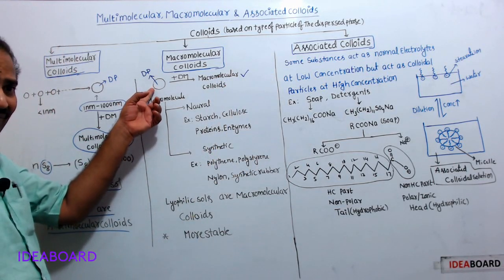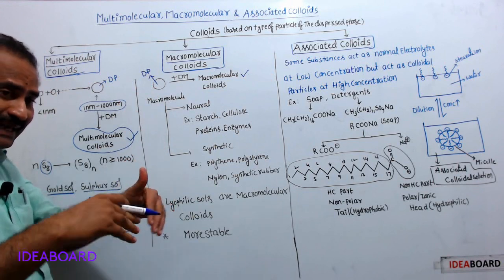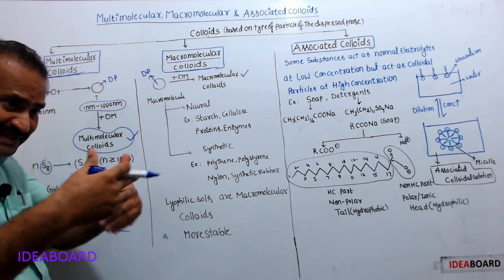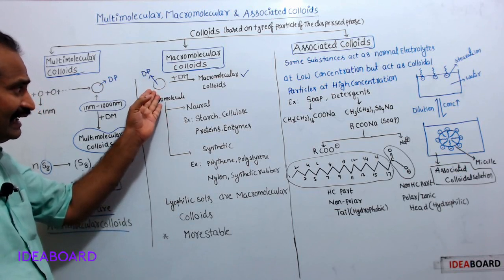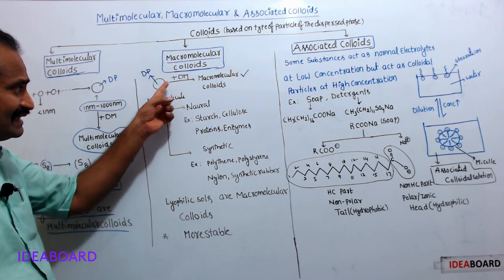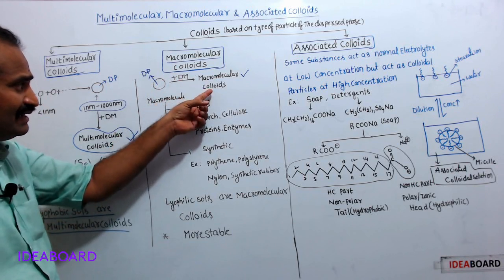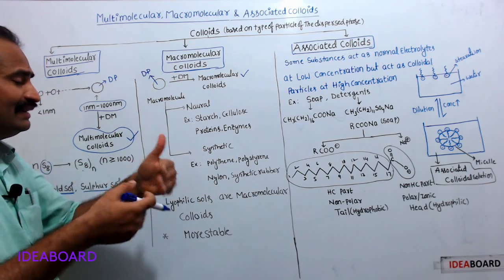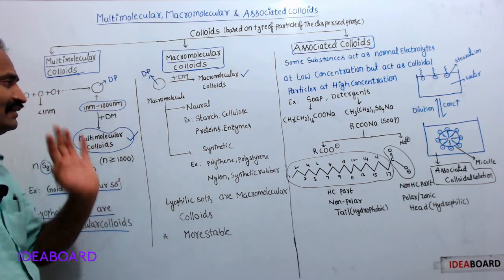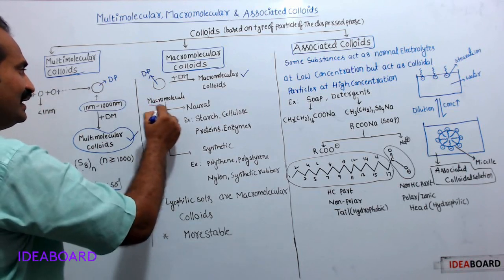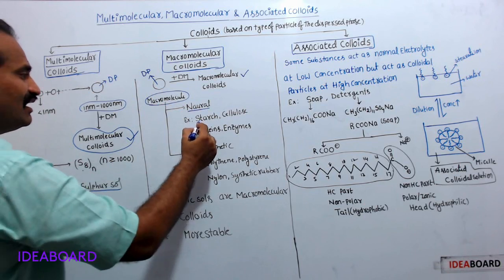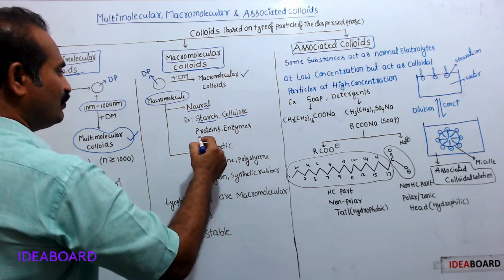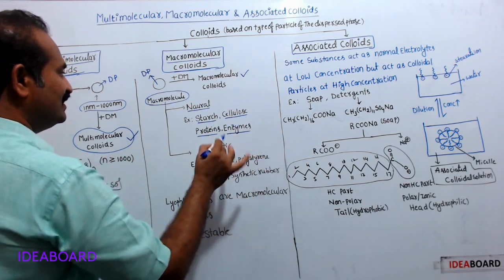Here the macromolecules themselves are in the colloidal range, so when placed directly in a dispersion medium, they give macromolecular colloids. These macromolecules may be natural, like starch, cellulose, proteins, enzymes in water.